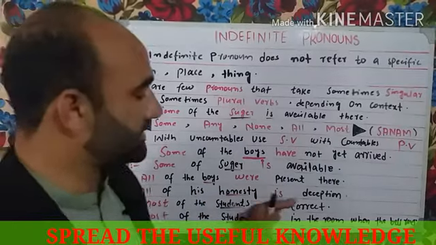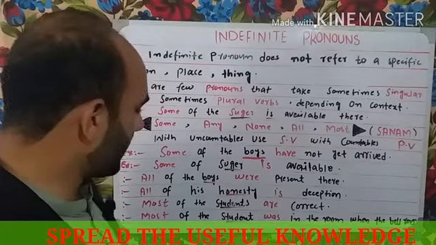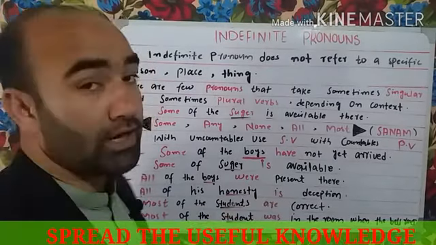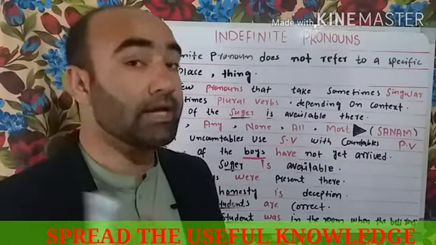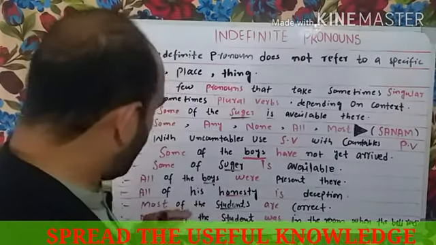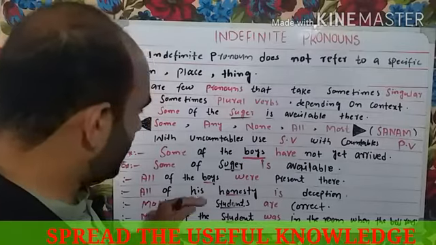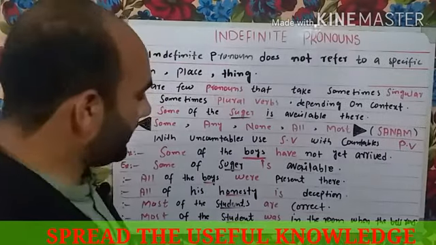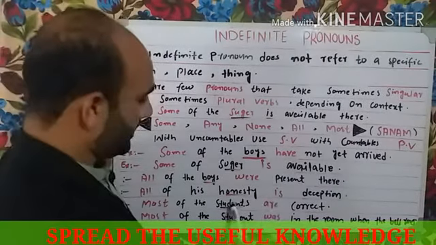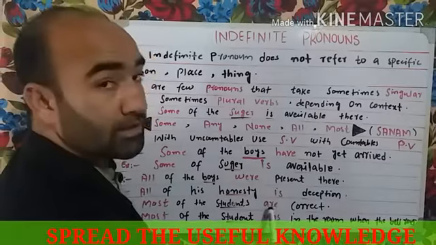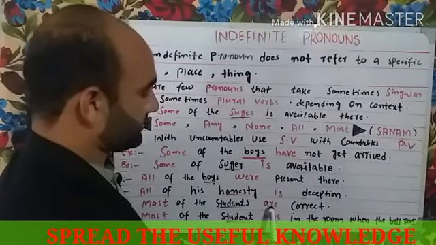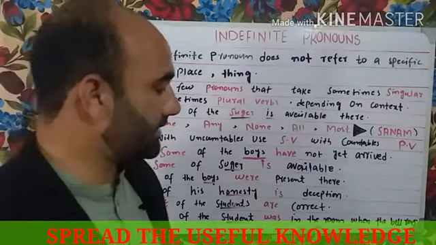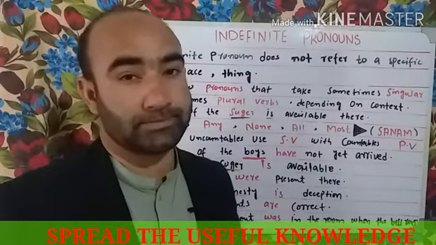All of his honesty is deception. There also is has been used here because honesty is an uncountable noun. All of his honesty, yes. And most of the students are correct. Now here is a countable noun and we used the plural verb. Most of the student was in the room when the bell rang.